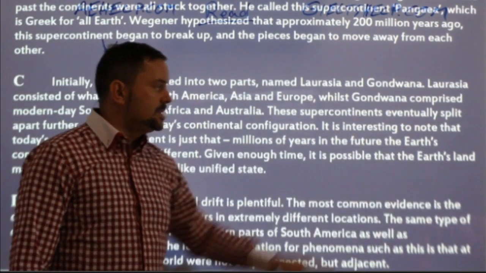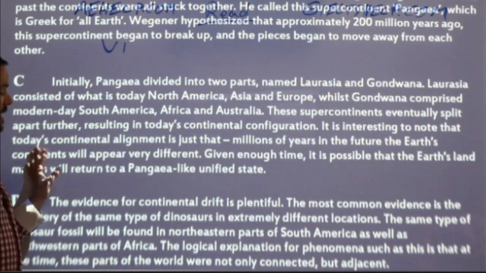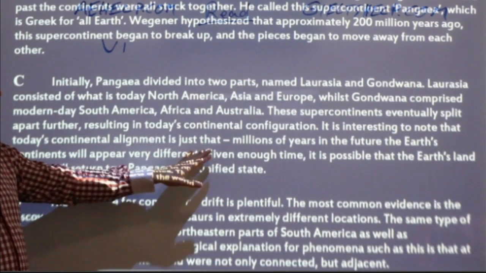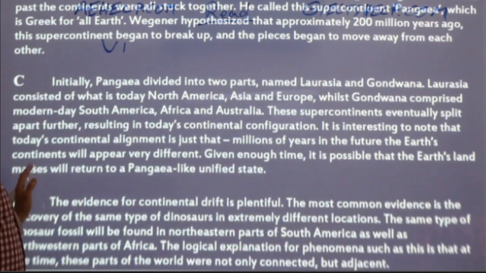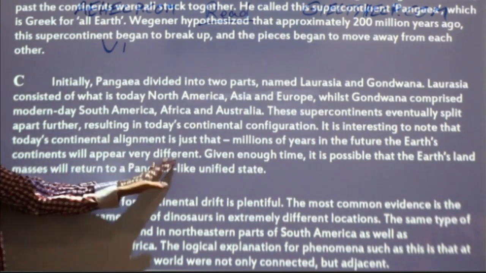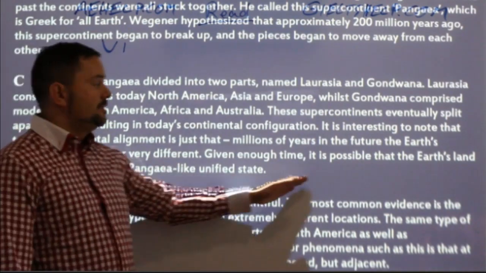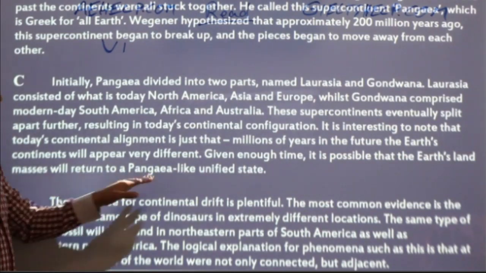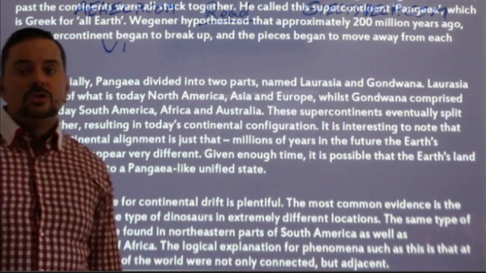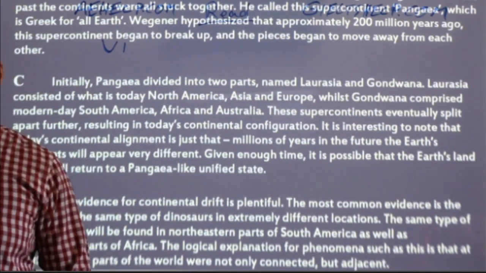It is interesting to note that today's continental alignment is just that. Millions of years in the future, the Earth's continents will appear very different. Given enough time, it is possible that the Earth's land masses will return to a Pangaea-like unified state.